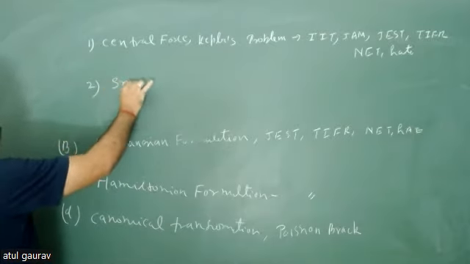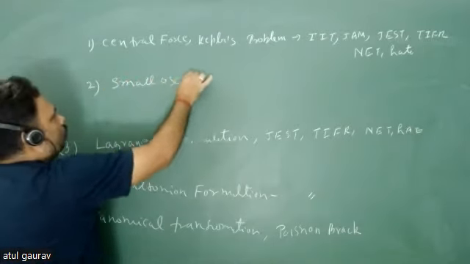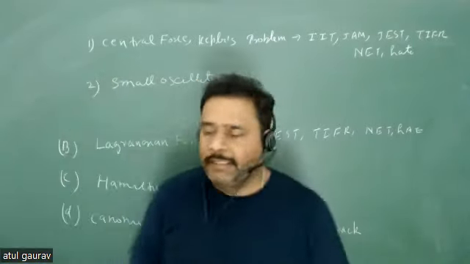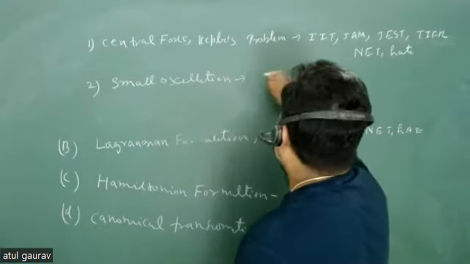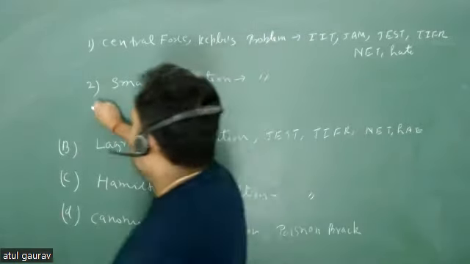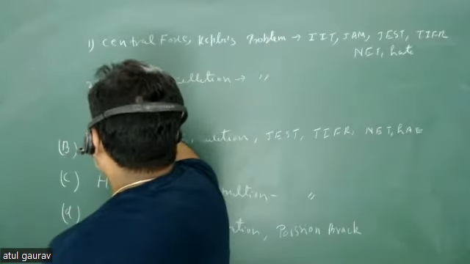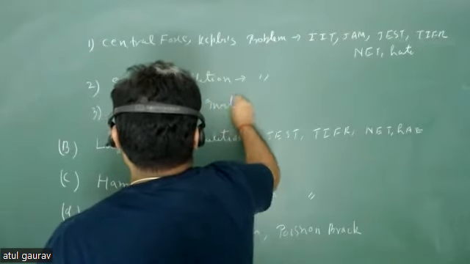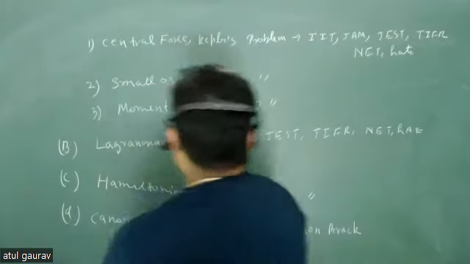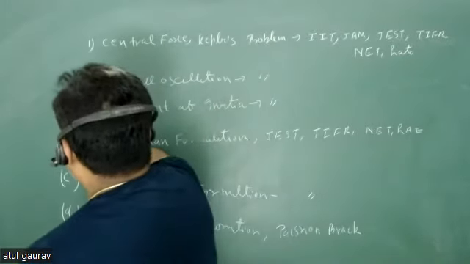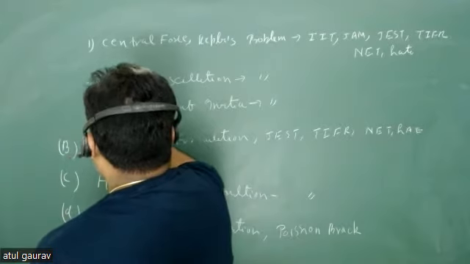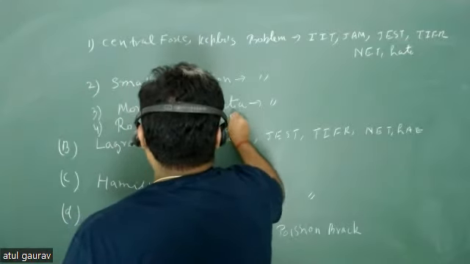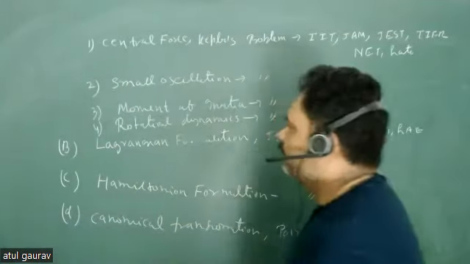And then the second thing is small oscillation. Again, this small oscillation chapter is in every examination. Then we will go for moment of inertia. This is again in every examination. Okay. And then we will go for a little bit of rotational dynamics. So this is also in each and every examination.